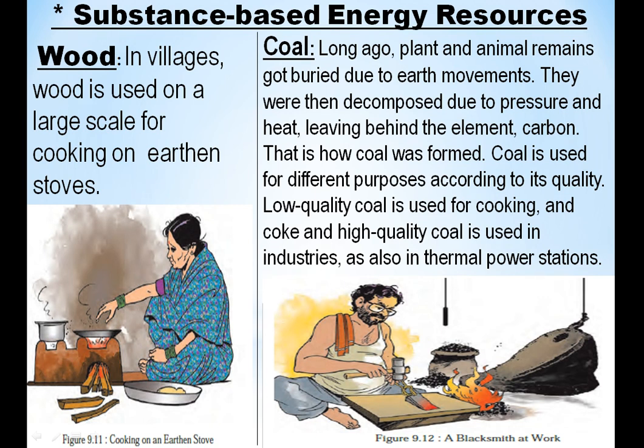The next one is coal. A blacksmith is at work, which means he is using coal. Long ago, the remains of plants and animals got buried due to earth movements. Afterwards they decomposed under pressure and heat, leaving behind the element carbon. In this way, coal has been formed.